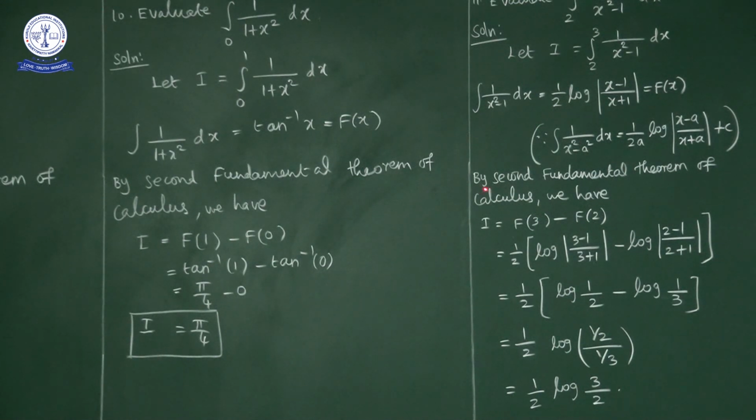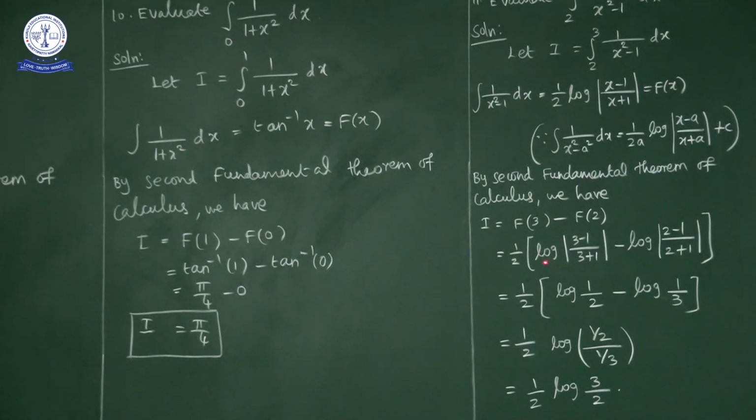By the second fundamental theorem of integral calculus, I is equal to F of upper limit minus F of lower limit, F of 3 minus F of 2. So here you substitute 3 and then you substitute 2. What we get: 1 by 2 common, log mod 3 minus 1 upon 3 plus 1, minus log mod 2 minus 1 upon 2 plus 1.